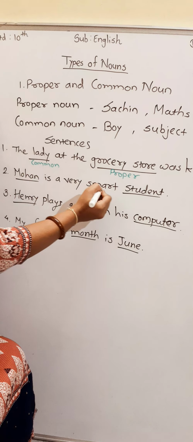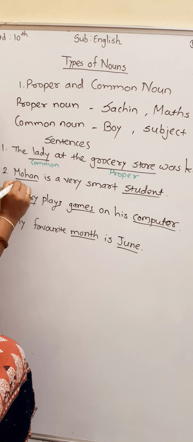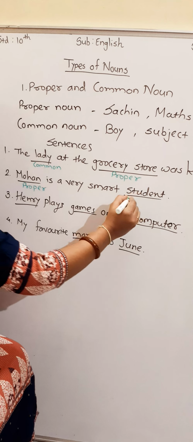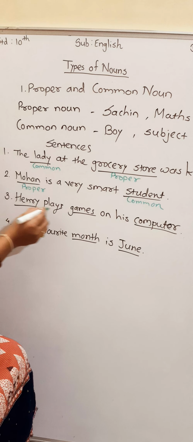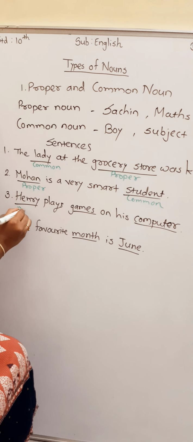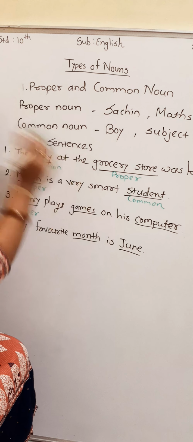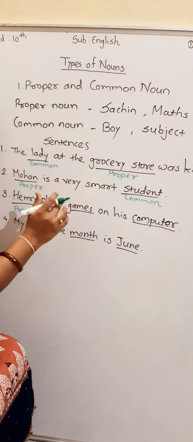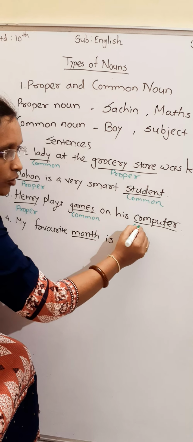Mohan is a very smart student. Mohan, it is the name of a particular boy, so it is proper noun. Student, in general we can use it, so it is common noun. Henry plays games on his computer. Again, Henry is the name of a boy, so it is proper. Games, there are different types of games. Commonly we can use the particular word games for any game, so it is common noun. This is also common noun.